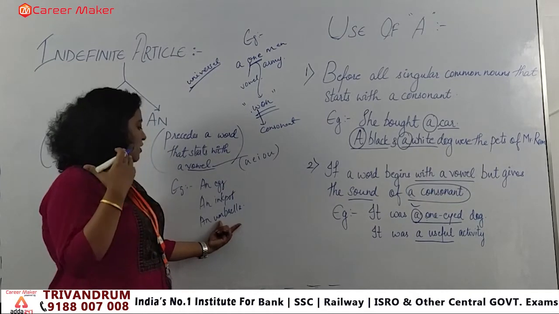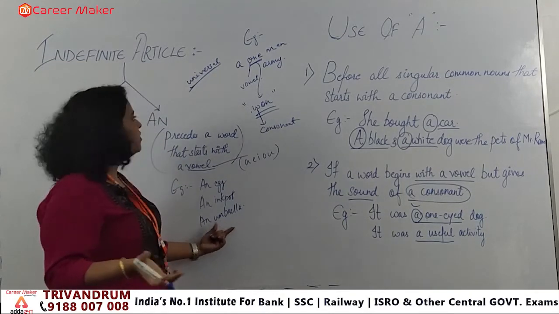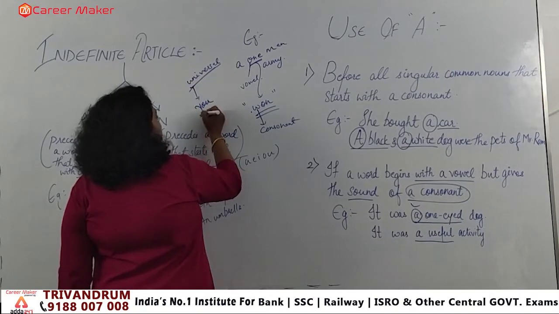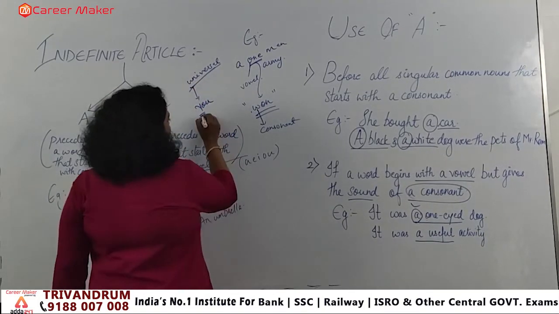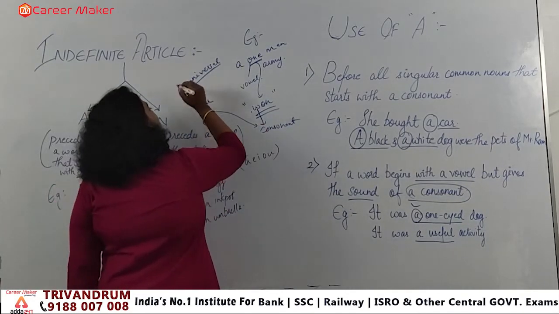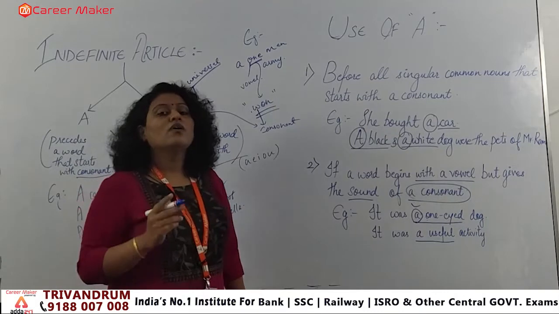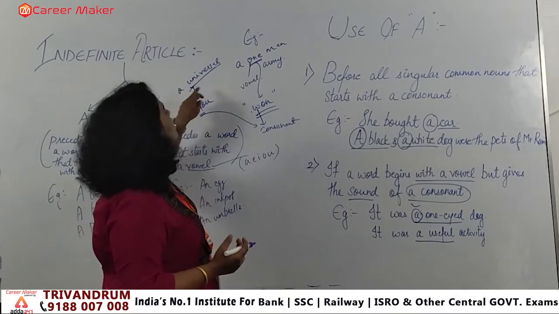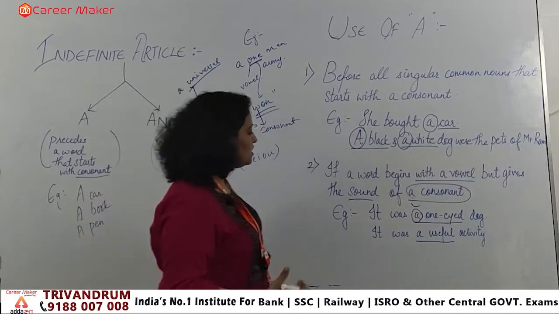But when I say universal, the echo is U, which is nothing but Y, and Y is a consonant. So in those cases we never say an universal or an universe. What we say is a universal truth or a universe. Clear?